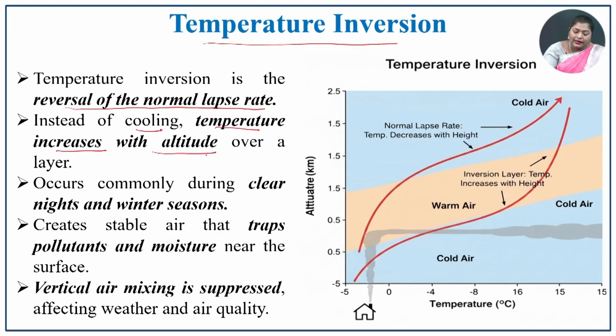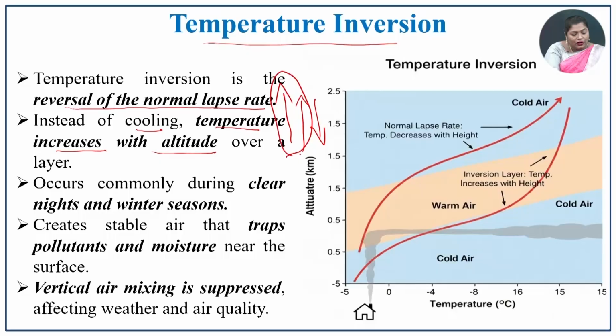So, here if you go up, what happens? The temperature, instead of lowering, what happens? It will be increasing. So, this is the process of temperature inversion. It occurs commonly, and the favorable conditions for this process are clear nights and the winter season. So, clear nights and winter season support this kind of process, that is temperature inversion.